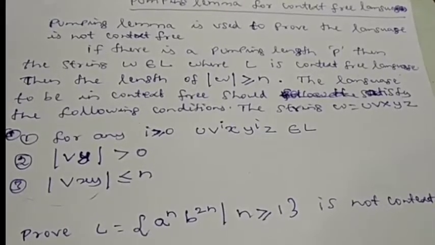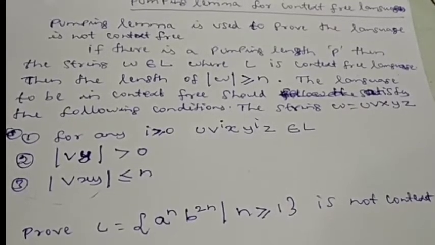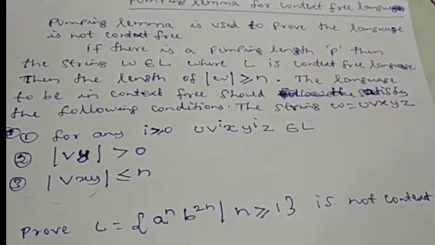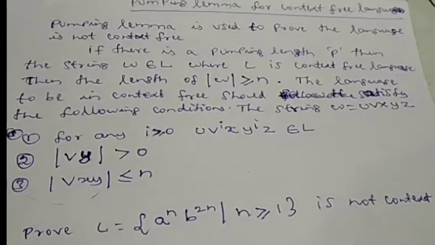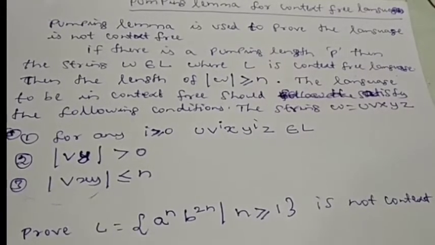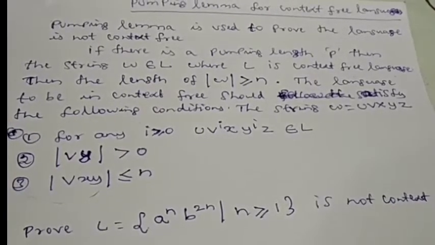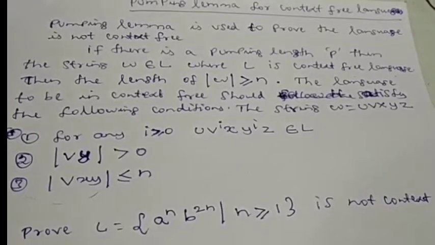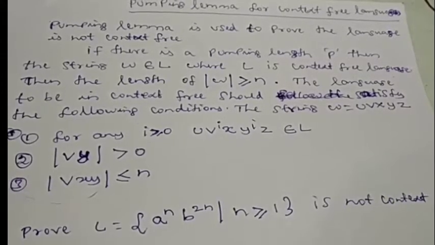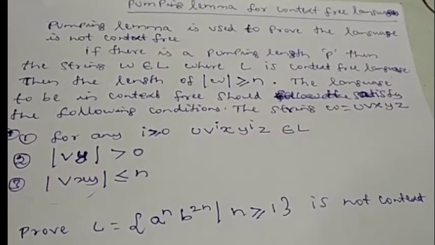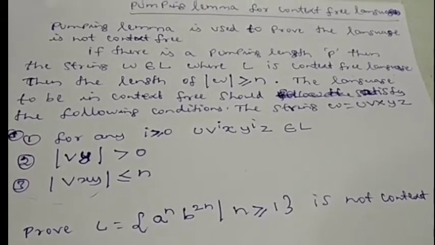So what the pumping lemma says here is that the length of W, that is the length of the string, is always greater than or equal to the pumping length. For example, for the language pattern a to the power of n and b to the power of n, if I substitute n equal to 2, you have 2 a's and 2 b's. Together, the length is 4. AABB has length 4, and the pumping length here is 2. So length 4 is greater than or equal to 2. That's why we say that the length of W, the length of the string, is always greater than or equal to the pumping length. The next is the language,